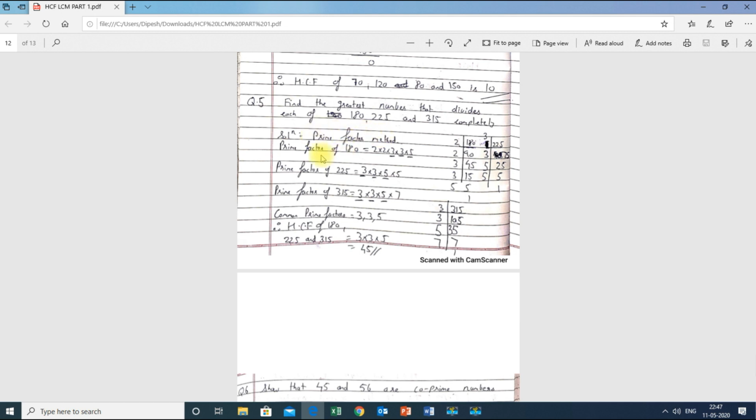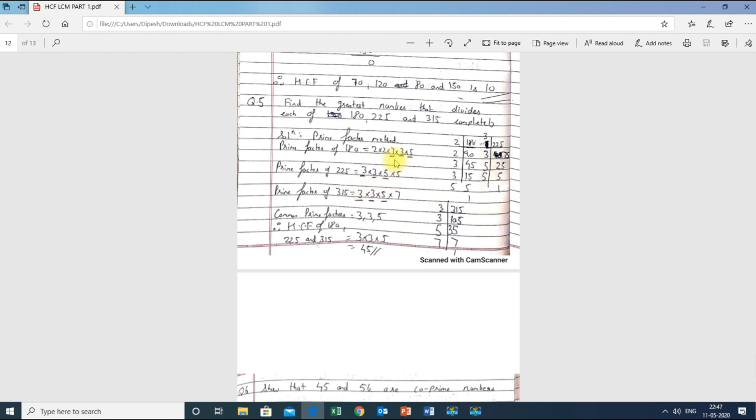Prime factors of 180 are 2, 2, 3, 3 and 5. You can see how I have got these numbers from over here. Then for 225 I got 3 into 3, 5 into 5, and factors of 315 are 3 into 3 into 5 into 7. Now what are the common factors over here? I can see that 3 is common. See this 2 and 2, there is no other 2 in the factors of 225 and 315, so they will not count.